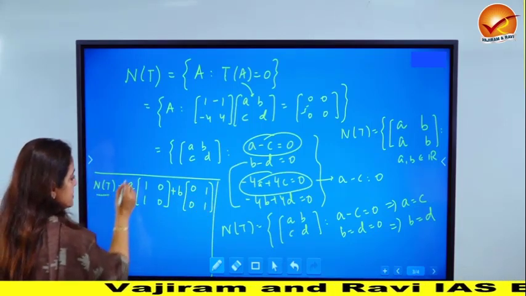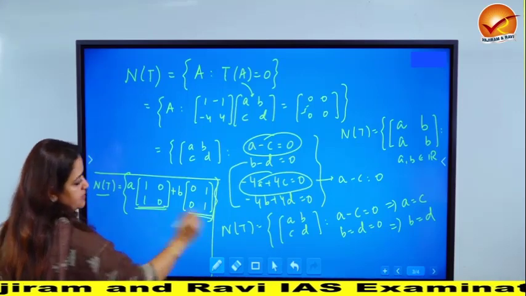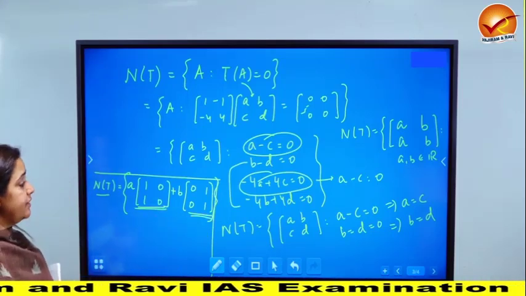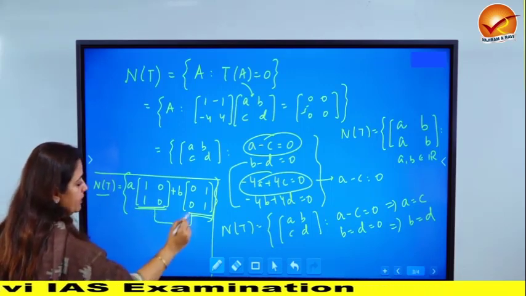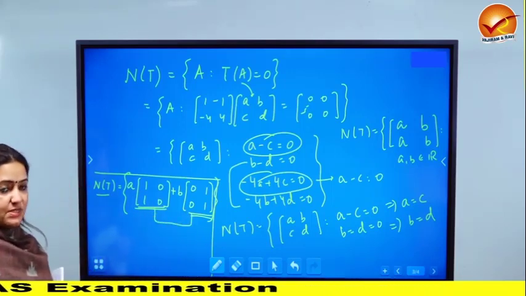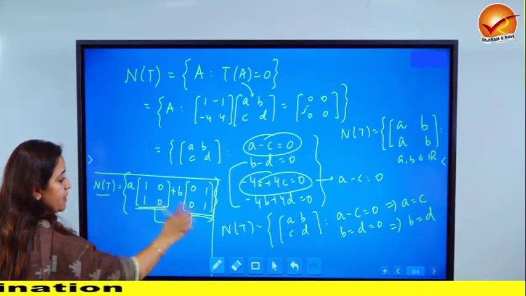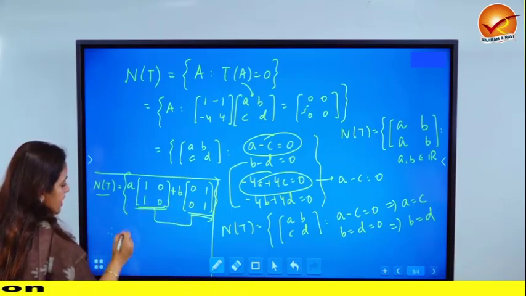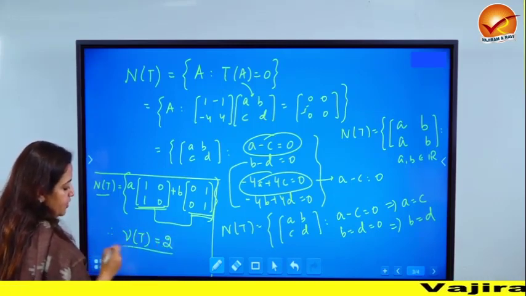So the null space is all matrices which are a linear combination of this matrix and this matrix. Again, if the question said find the basis of the null space, then these two together form the basis. But we were only interested in nullity. So the basis will comprise 2 elements. Therefore nullity, which is also denoted by nu T, is nothing but 2.